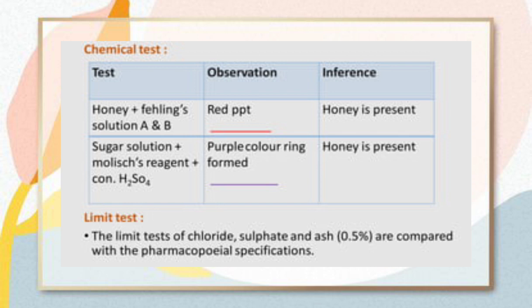Chemical tests of honey. In the first test, add honey plus Fehling solution A and B, then observe a red precipitate and honey is present. In the second test, add sugar solution plus Molisch reagent plus concentrated sulfuric acid, then observe a purple color ring formed and honey is present. Then the limit test of honey: the limit tests of chloride, sulfate and ash are compared with the pharmacopoeial specifications.